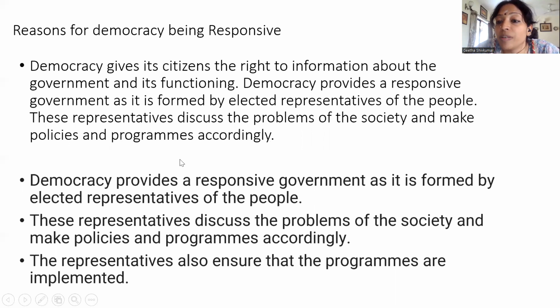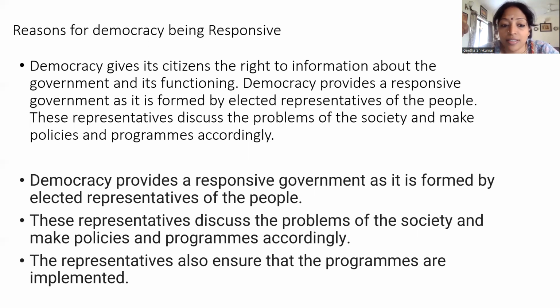These elected representatives discuss the problems which are in society, and to overcome these problems or challenges, they make policies and programs accordingly. Democracy provides a responsive government as it is formed by elected representatives of the people.